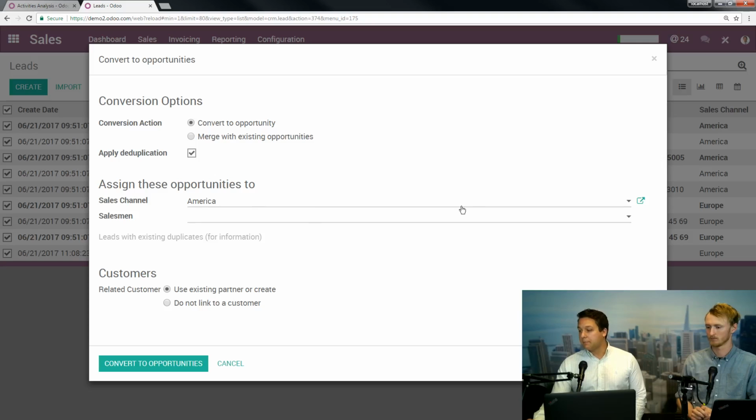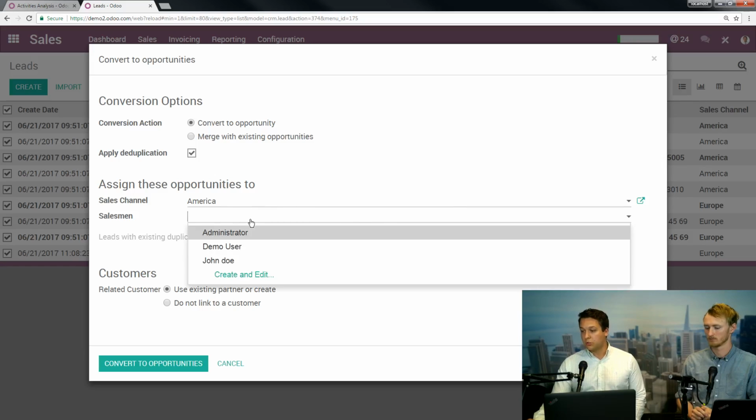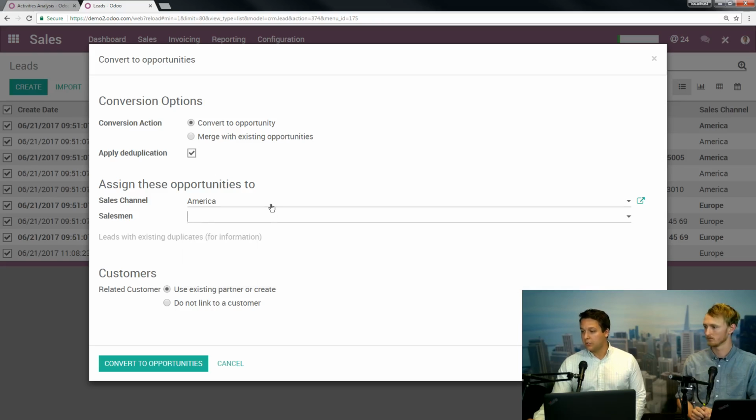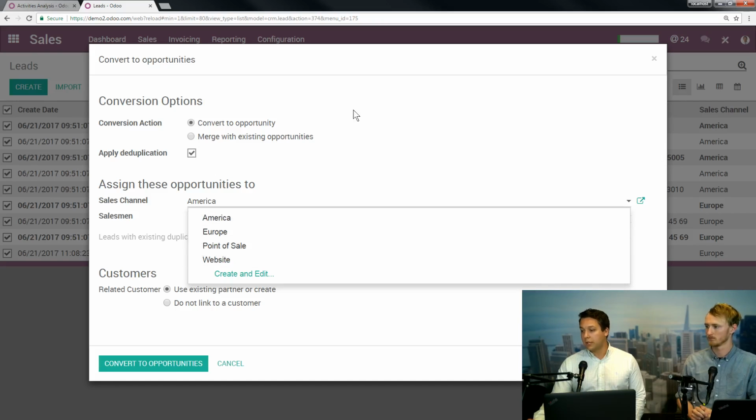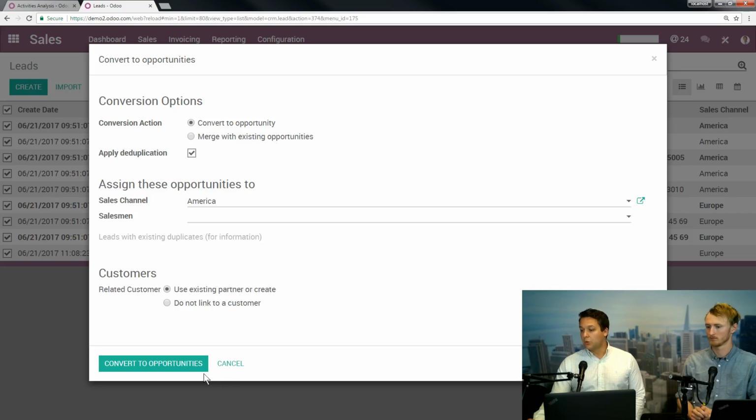The last part here is, and we'll get into sales channels later, you can assign this to a channel or to certain salespeople as well. The drop-downs are going to reflect anyone that's a user in the system and any sales channels that you have set up. Once those go out, those will be converted and then show up in everyone's pipelines, kind of where we were before.